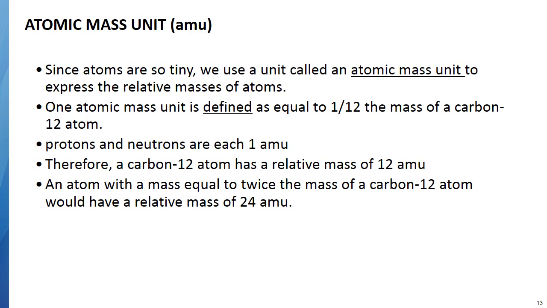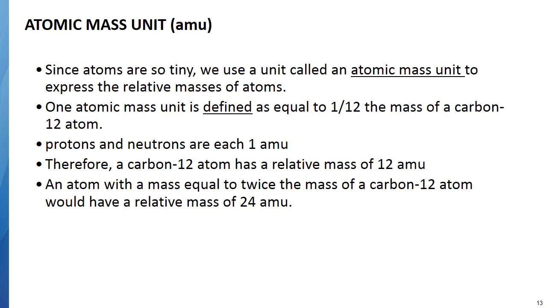Okay, so we've already talked about this a little bit. The atomic mass unit is a unit, but it's not really meaningful by itself. As I said earlier, the mass of a proton is so tiny, 1.7 times 10 to the minus 24 grams. So we define an atomic mass unit as equal to 1/12 the mass of a carbon-12 atom. I know it's a somewhat convoluted definition, but the main thing to remember is that a proton equals 1 AMU and a neutron also equals 1 AMU.